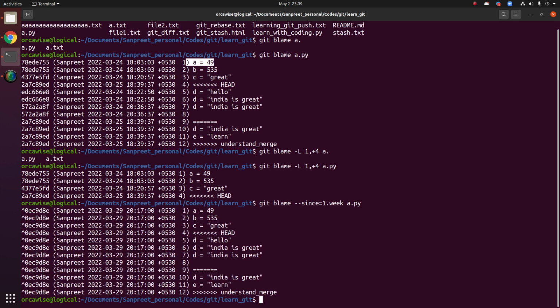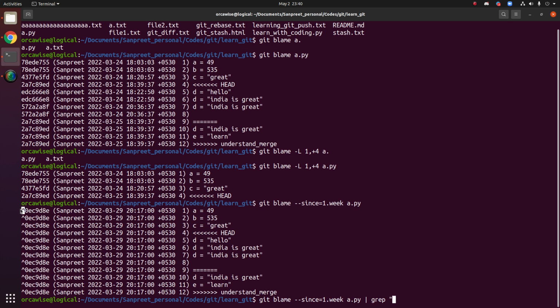So for example, you want to see here, but remember, when you see here you will see these negations, the caret signs. These negations mean those commits and details which were older than a week, and you don't want to include them. And here comes the concept of grep. I say, hey, please grep them.